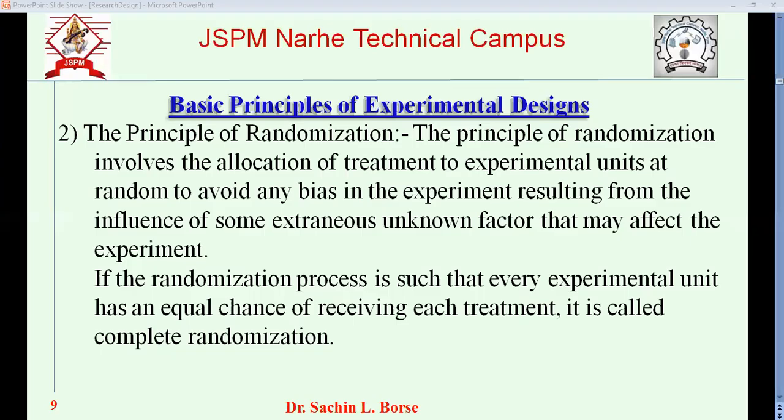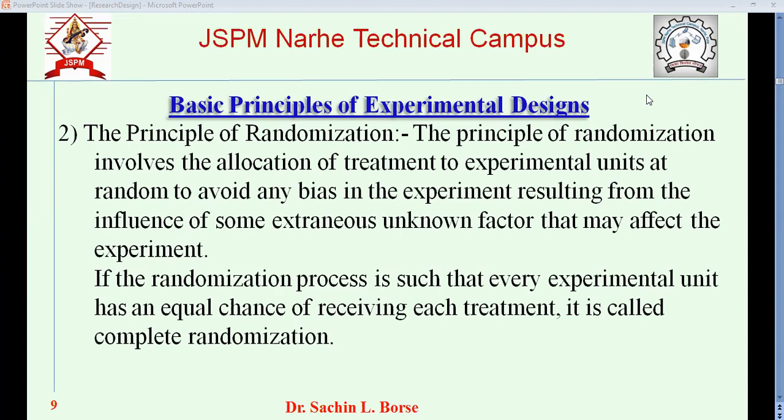more than one time, or to divide the field into many parts and take the reading from more than one part. Okay, so that is the principle of replication.